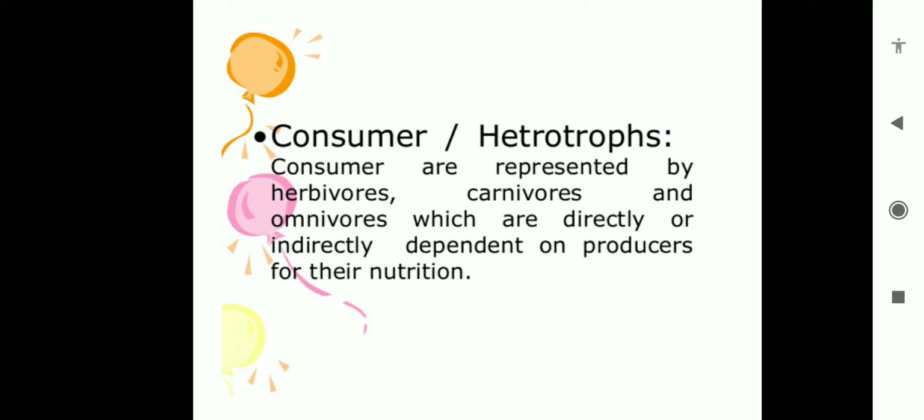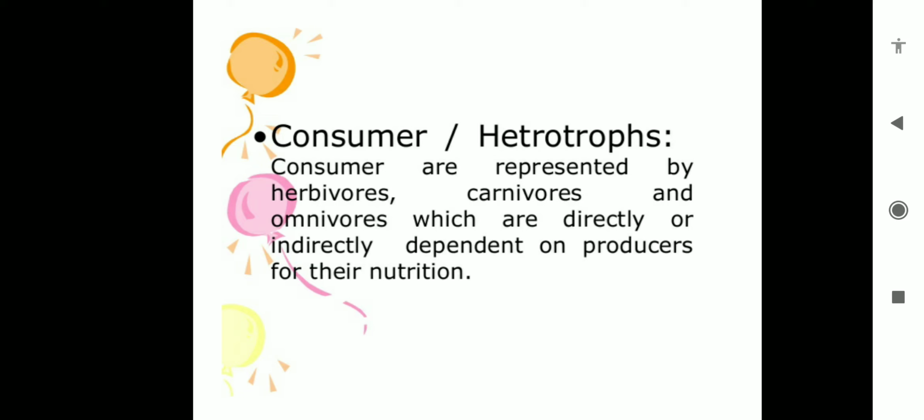Let's take one example. Grasses are eaten by the deer and the deer is eaten by the tiger. So grasses are producers, then the deer is a primary consumer and the lion is a top consumer. Here you will see the producers, then primary consumer, then secondary consumer, then tertiary consumer, and such a rank of consumers occurs.